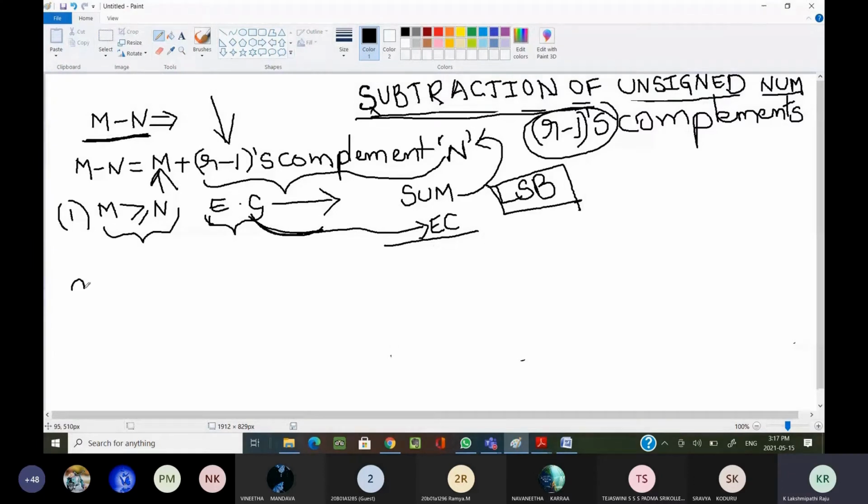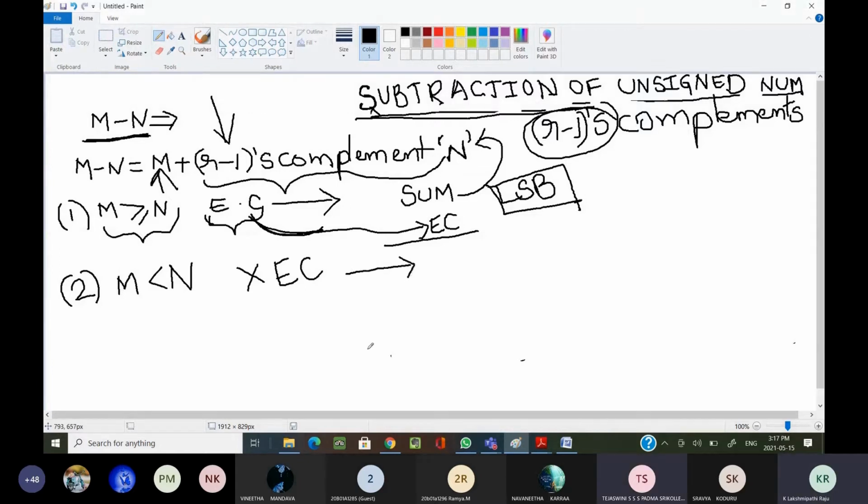Now case 2 is similar. Can someone tell me what we are doing in case 2? Case 2: if m is less than n, in this case we don't get any end carry. What we are doing is the same thing as in r's complement.